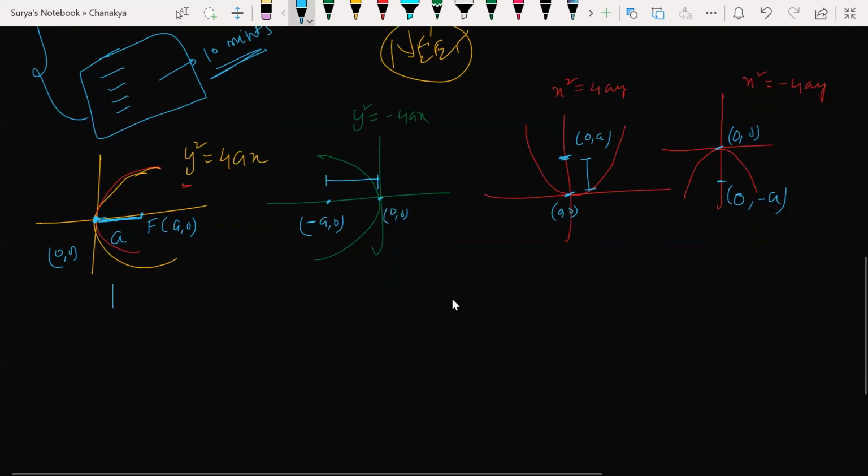Now, what is the equation of the axis of this parabola? Understand what the equation of the axis means here. This is my x-axis, and the parabola is on the positive x-axis, opening towards the positive x-axis. On the x-axis, the y coordinate would be 0, so y is equal to 0. Am I correct? Understood? This is my equation of the axis of the parabola.